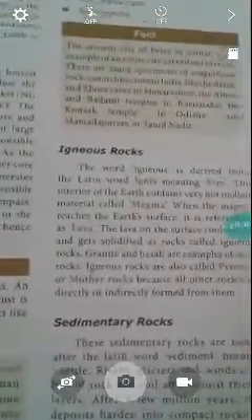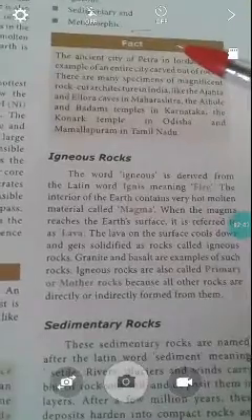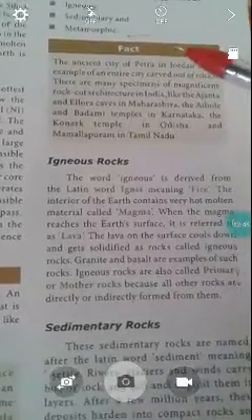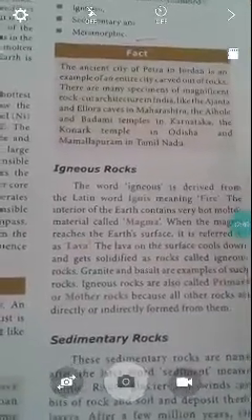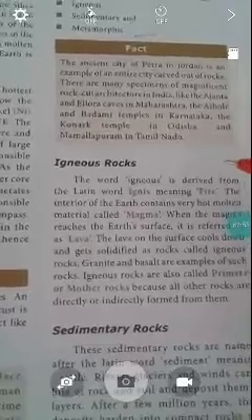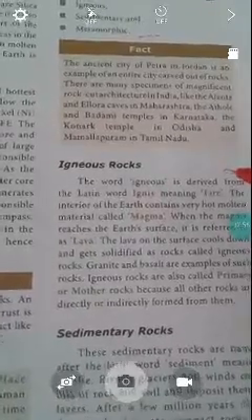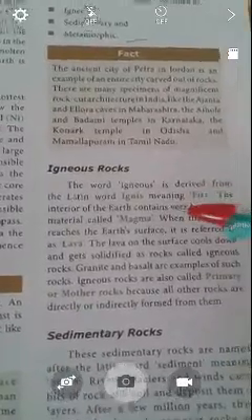Next I will start with igneous rocks. What do you mean by the word igneous? It is derived from the Latin word meaning fire. Igneous means fire. The interior of the earth contains very hot molten material. Already we learned the structure of the earth: crust, mantle, core.